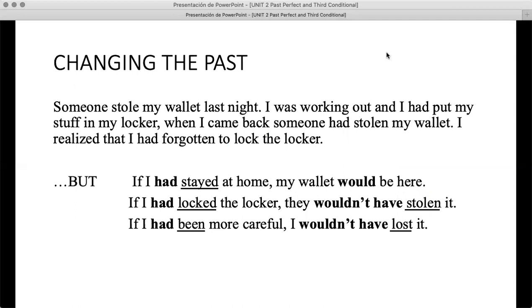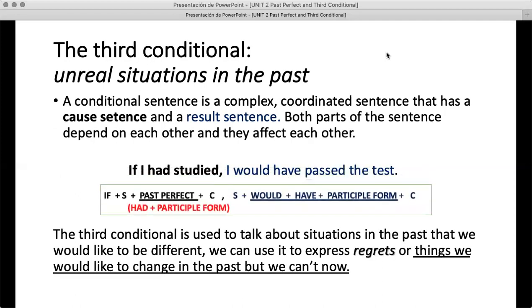And he's thinking about how the past could be different if he had stayed home, if he had locked the locker, if he had been more careful, right? But of course, he wasn't. So we use the third conditional to talk about unreal situations in the past.